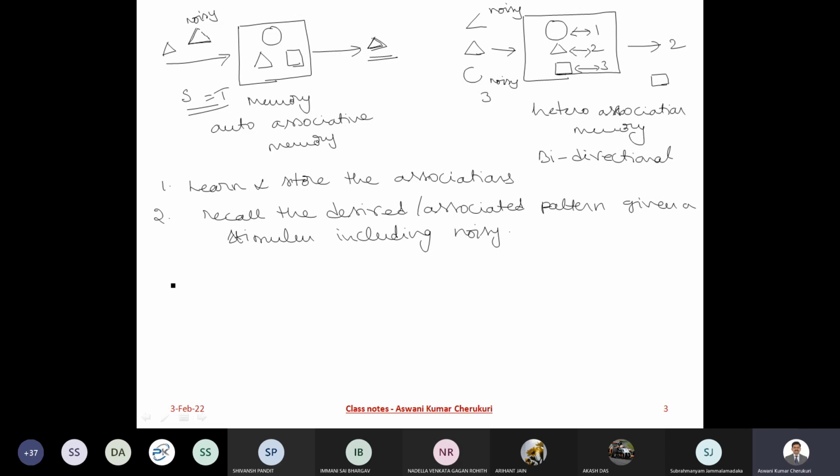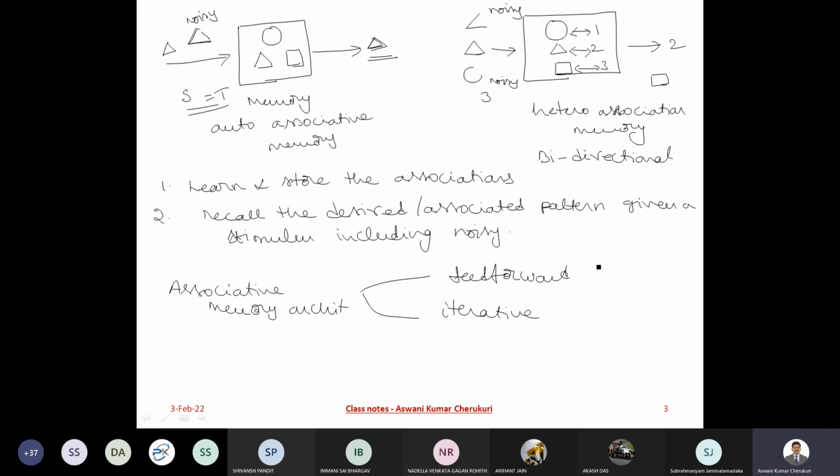So now, coming back to the models, the architectures: associative memory architectures are of two types. One is feed-forward architectures, and another one is iterative architectures.